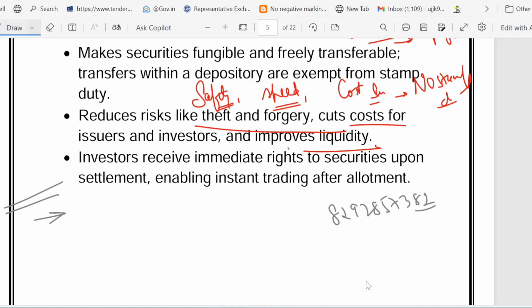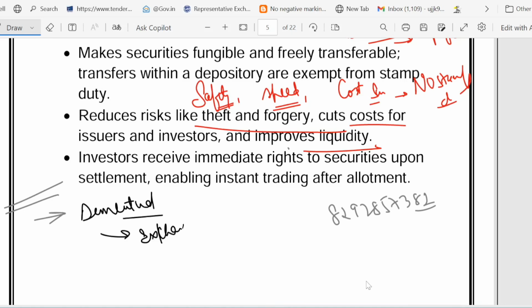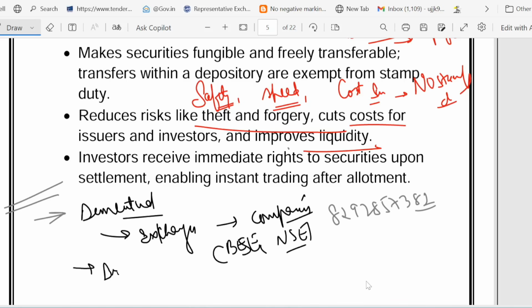So friends, let's recapitulate what we have covered in this particular slide. I told you about demutualization. What is the meaning of it? These exchanges become companies, like Bombay Stock Exchange and National Stock Exchange. That is called demutualization. In the case of demutualization, the broker lost monopoly, and ownership was given to the public. This is the meaning of demutualization.